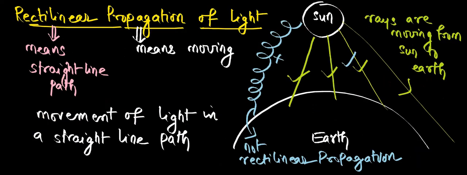Take a cardboard. With the help of an opaque object, you can prove that light travels in a straight line. Rectilinear propagation means the light will be moving in a straight line path. And how do we prove that? With the help of an activity. What's that activity? We'll see now.